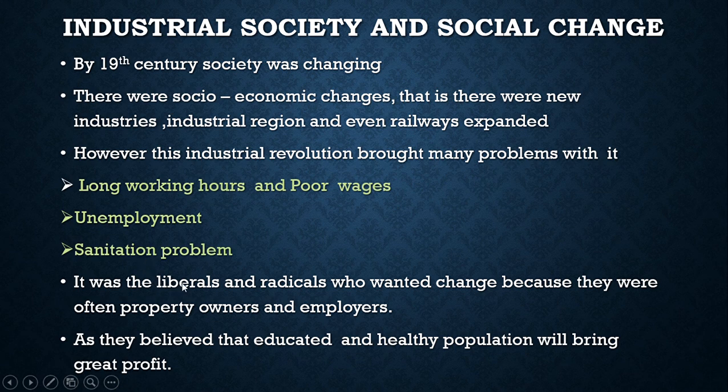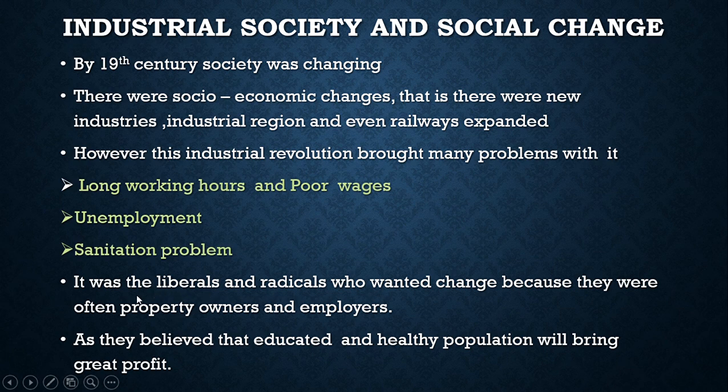It was the liberals and radicals who wanted change because they were often property owners and employers. This change, that is long working hours, poor wages, unemployment, sanitation problem, they wanted to change this. Who? Liberals and radicals.